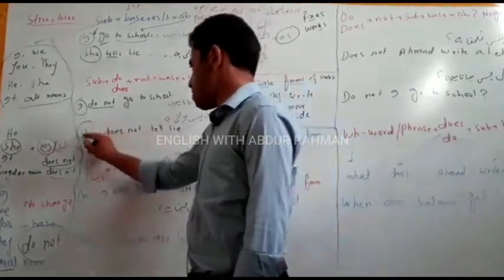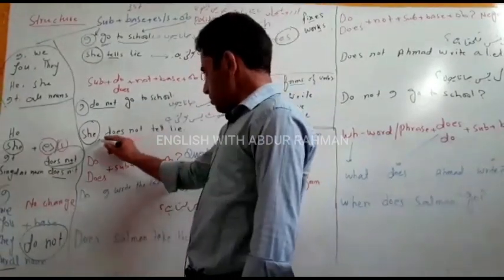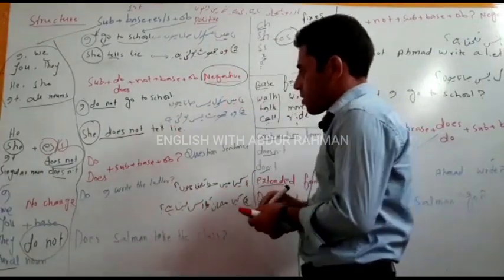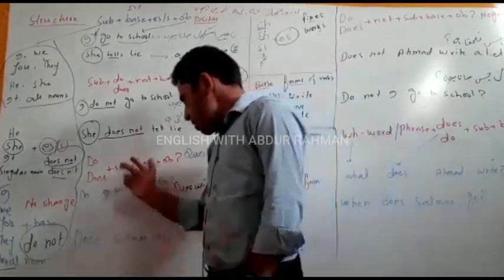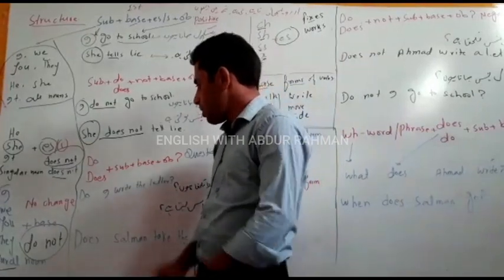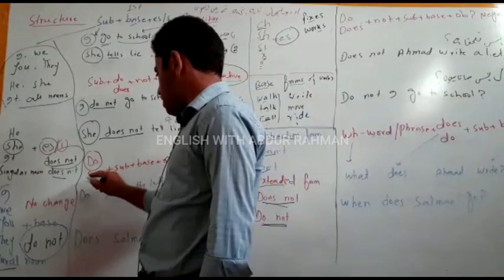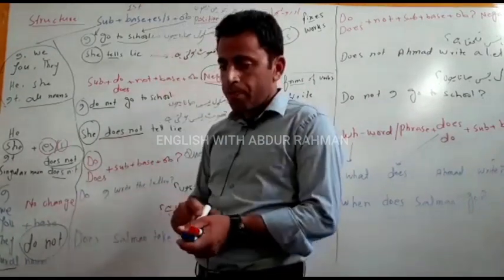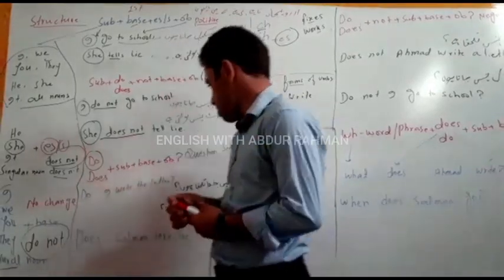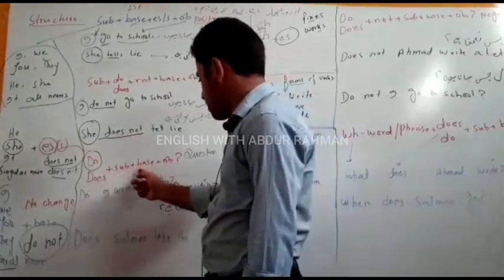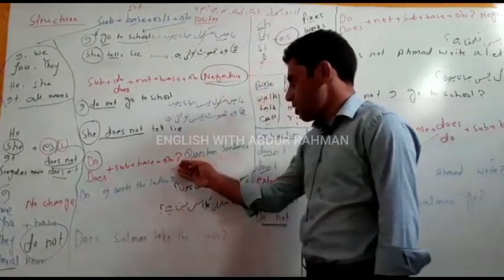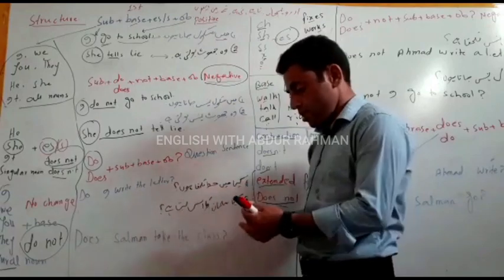यहाँ पे हमारे पास ये she single subject है, so that's why I have written here does not tell lie. Now come to question sentence. It is very easy. Question sentence, at the end of the sentences you will write helping word which is do and does, and these do and does are also the helping verbs of the simple present tense. So do, does, then subject, then base form of the verb, then object. Question mark is necessary here.